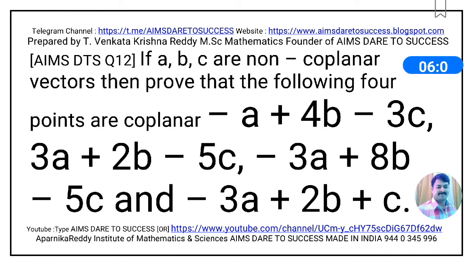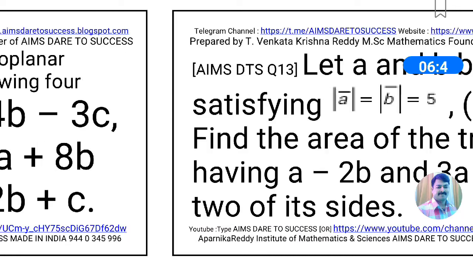Now question number 12. If a, b, c are non-coplanar vectors, then prove that the following 4 points are coplanar. First vector is minus a plus 4b minus 3c. Second vector is 3a plus 2b minus 5c. Third vector is minus 3a plus 8b minus 5c. And fourth vector is minus 3a plus 2b plus c. This question is from addition of vectors. Now I am moving to question number 13.